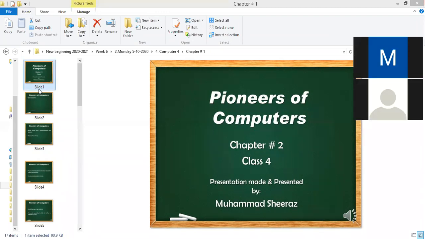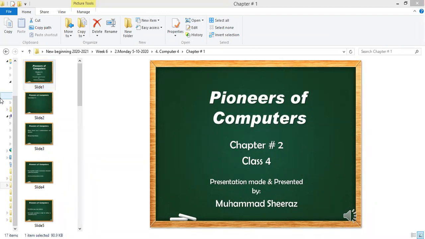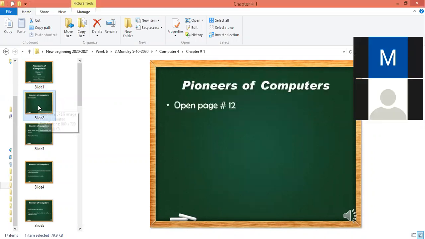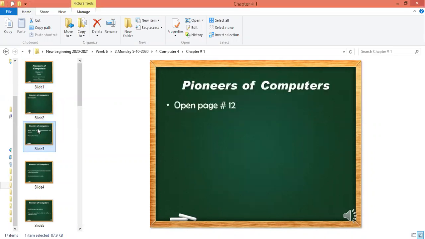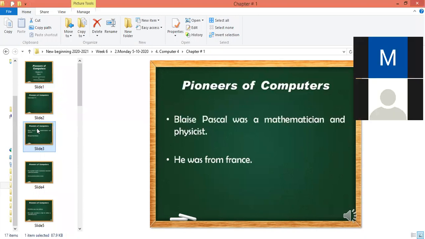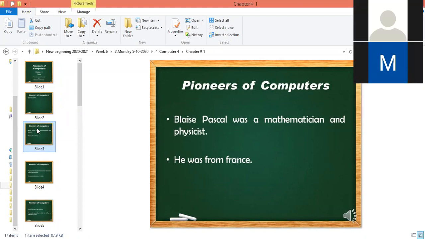Okay, it's chapter number 2, Pioneers of Computer, for class 4. Everyone should be on page number 12. On page number 12, Blaise Pascal was a mathematician and a physicist. So the person who does mathematics and work related to physics is a physicist. So he is a man of mathematics and physics. He was from France, so he was a Frenchman.